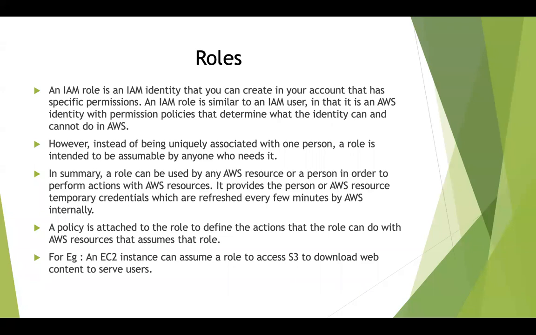Okay, so in the sense that let's say, for example, that you launch a virtual machine in the cloud, and then that virtual machine would like to talk to some other service in AWS, but it wants to do it on your behalf. So in the sense, what I will do is I'll go ahead and create a role for that particular virtual machine to talk to any other service in AWS. So generally a role is created for one particular AWS service to talk to another AWS service.